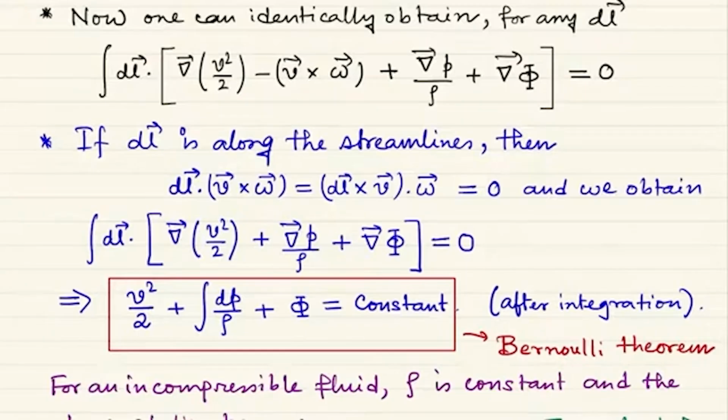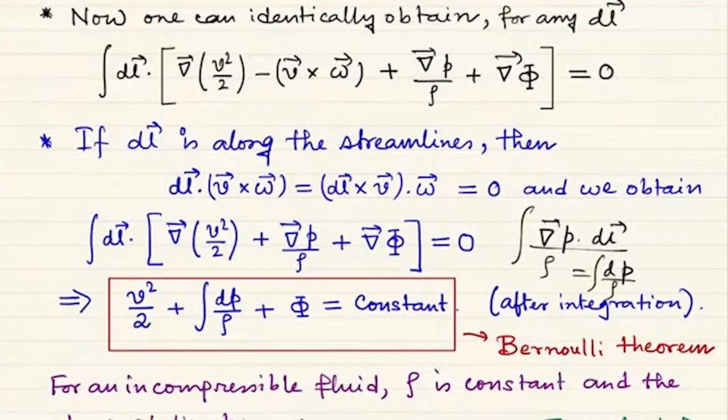And again, gradient of p dot dl is nothing but dp. So integration over this by rho is nothing but integration of dp by rho, and that's exactly what I have written over here. And finally, integration over dl dot gradient of phi, in the same way, will simply be integration over d phi, and that is phi.